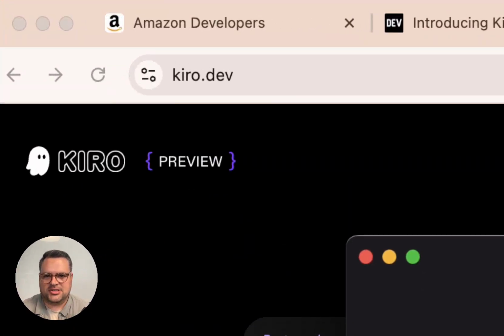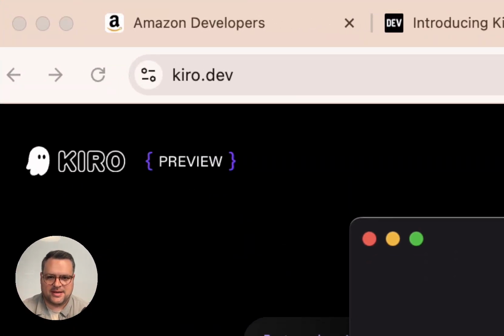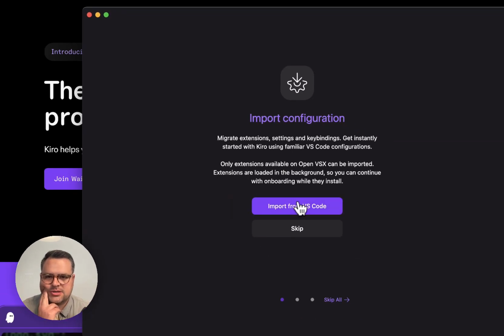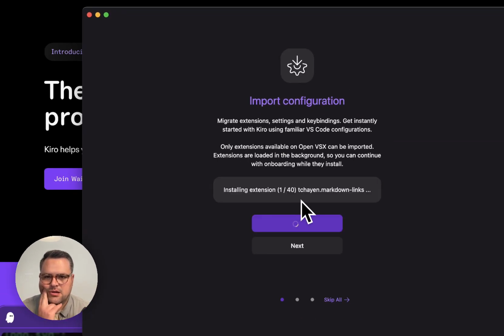KIRO. So I've installed it. It asked me, are you sure you want to open this application? I think I'm sure. So first off, do I want to import? Yeah, import from VS Code. That sounds cool. I'll do that.